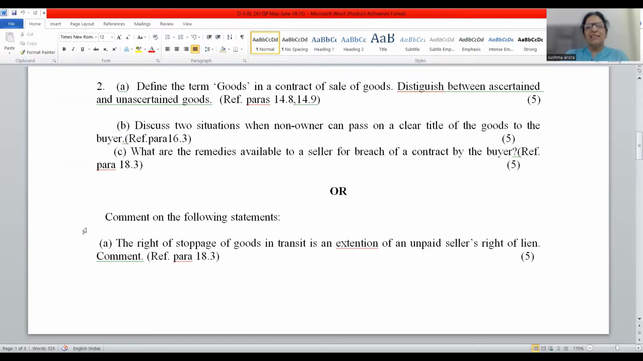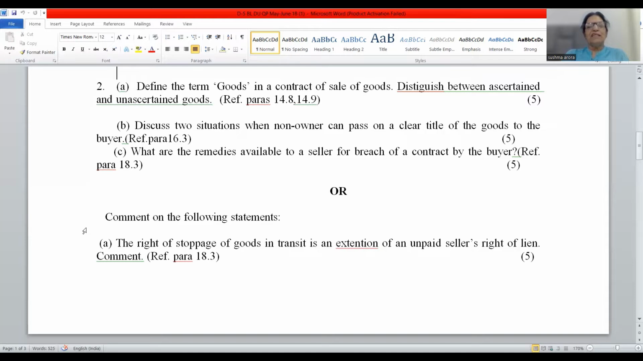But there are some exceptional cases where a non-owner can also make a valid sale, and these exceptional cases have been provided under Section 27 of the Sale of Goods Act. So friends, here are two situations where a non-owner can also pass a valid title.